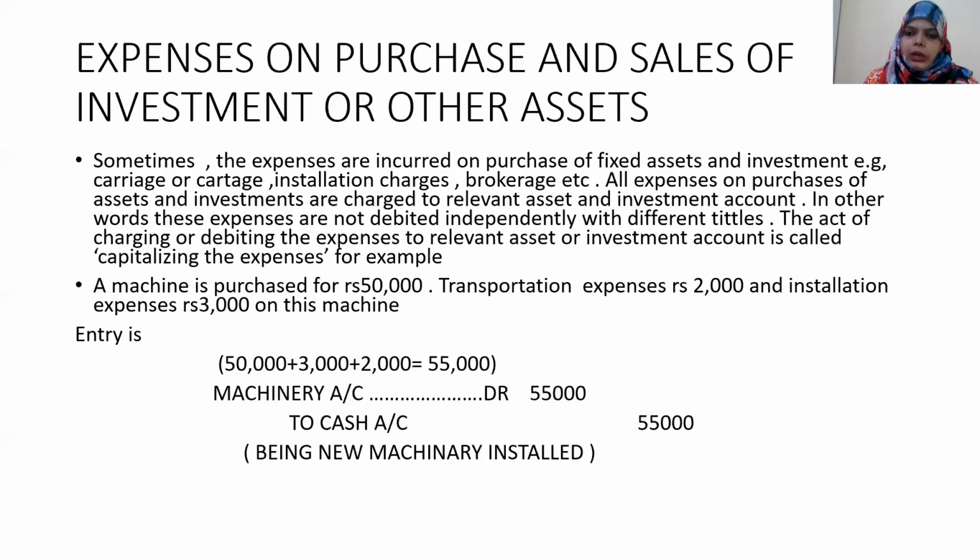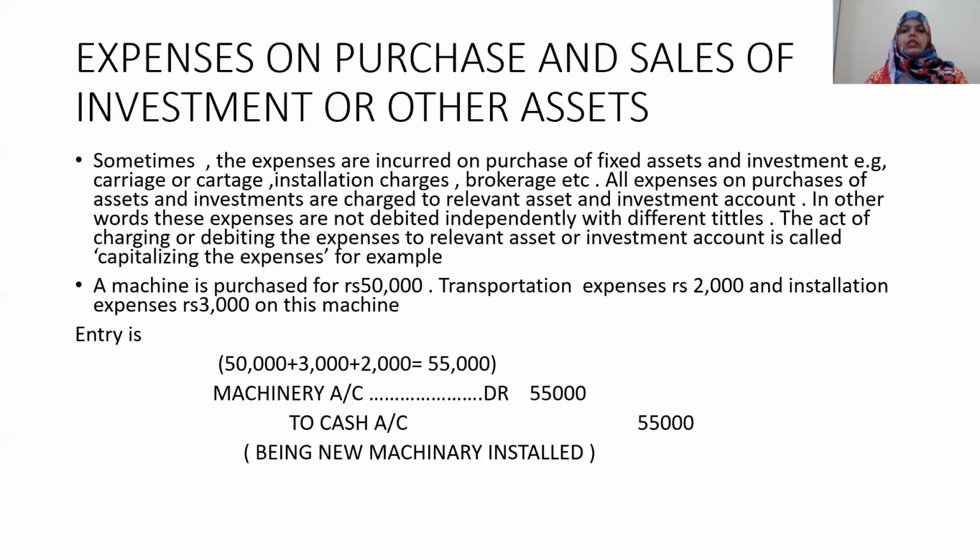So machinery account debited, because machinery is an asset, so it belongs to the real account. Debit what comes in, machinery is coming into the business, and credit what goes out. Cash is also a real account. Cash is going outside the business. So 55,000 is the amount.